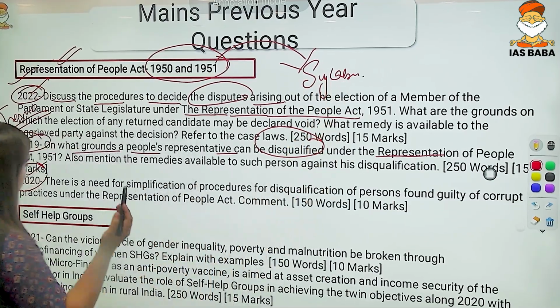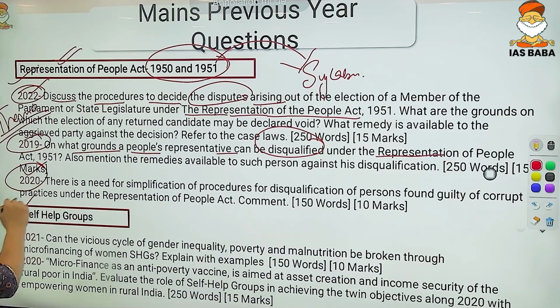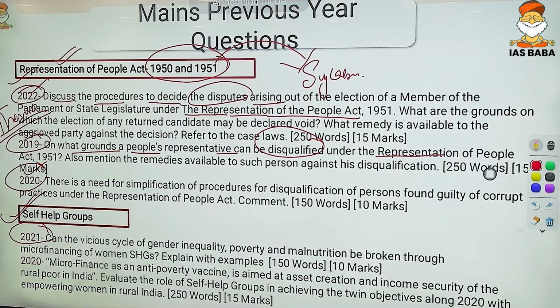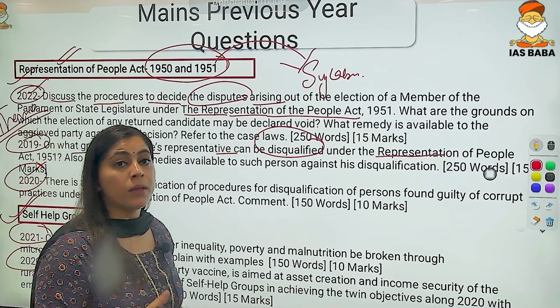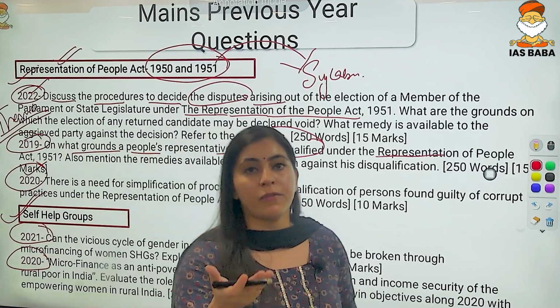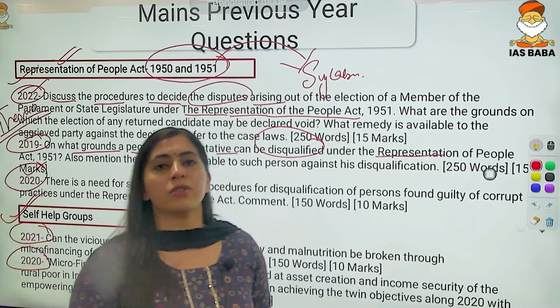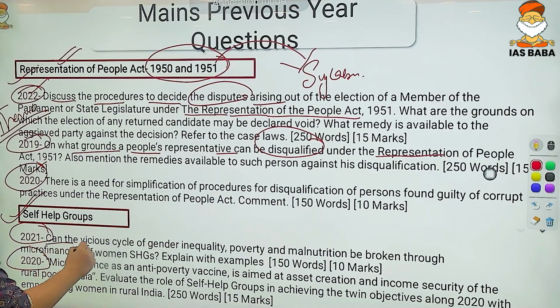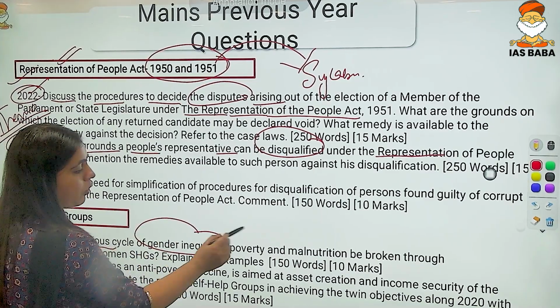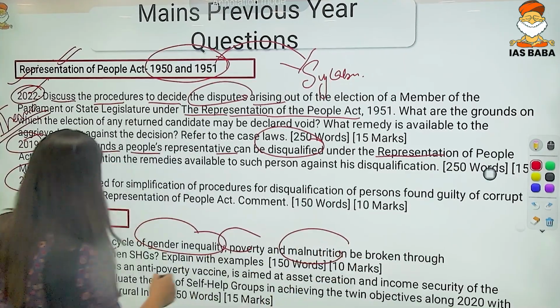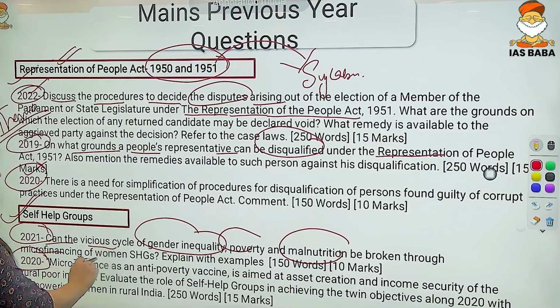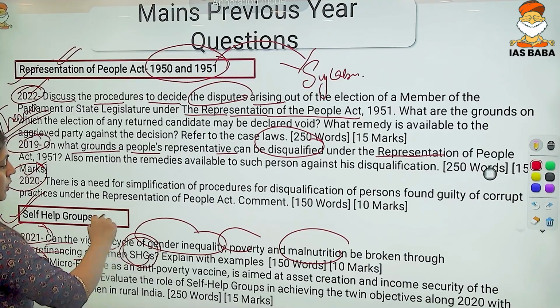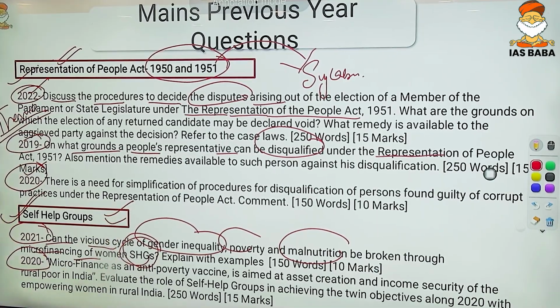Right? Then another topic we can see is self-help group. In 2021 and in 2022, a question has been framed again and again directly from your syllabus, that is self-help group. Now the question could be asked on NGOs, pressure groups, etc. Right? Can the vicious cycle of gender inequality, poverty and malnutrition be broken through the microfinancing of women through self-help groups? So you can see that there is a direct repetition of the topics in your syllabus.